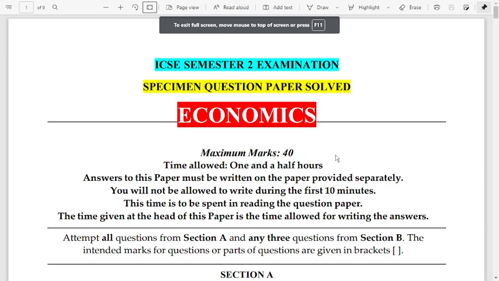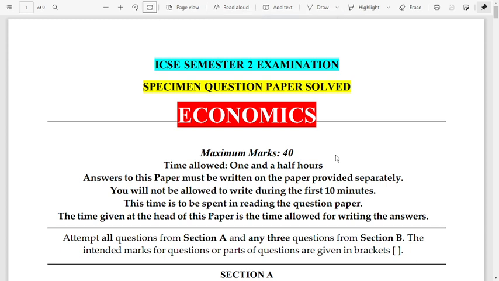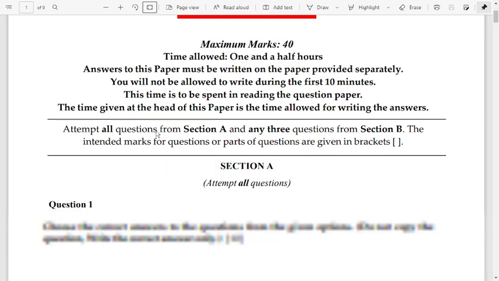Hello, welcome back. So let us quickly look into the question paper of economics, ICSE semester 2 examination specimen question paper completely solved. So the paper is of 40 marks. So let us go through it.